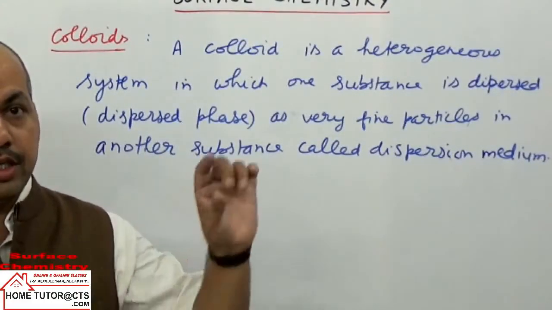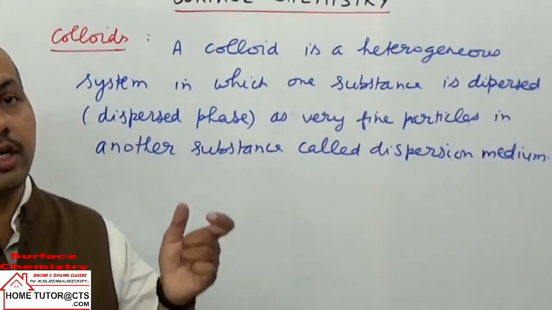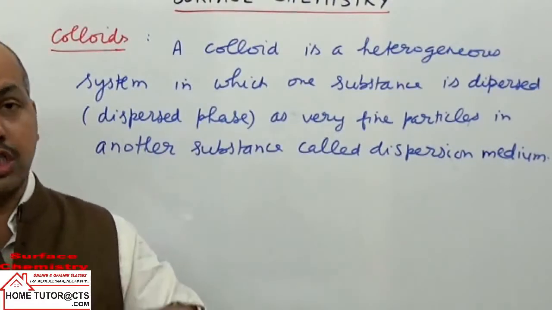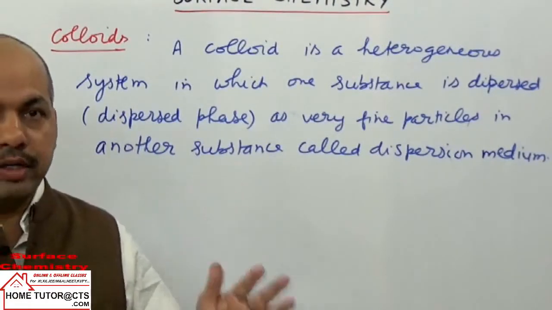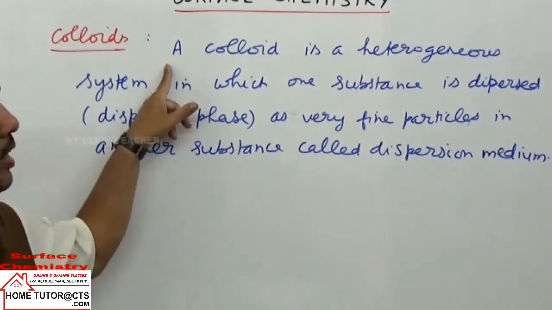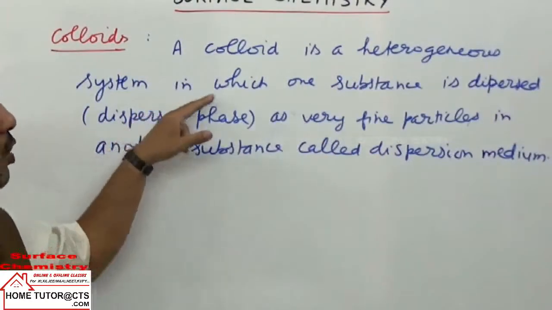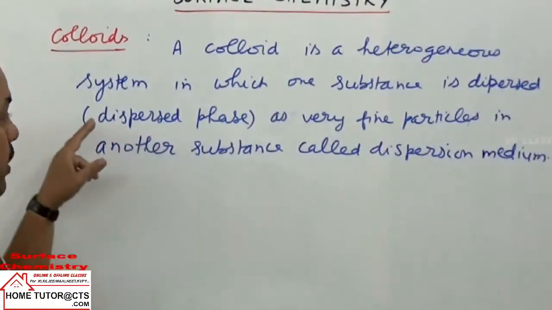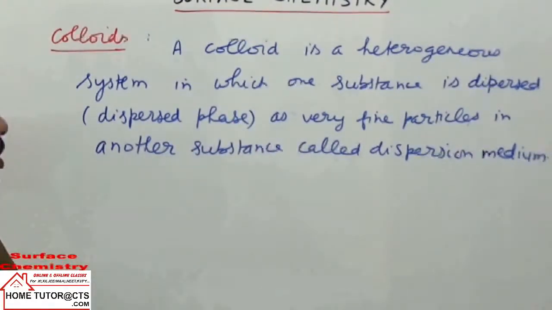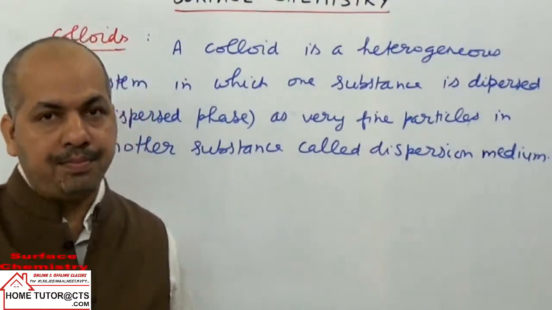Now in between the two, solution and suspension, we have one mixture called a colloidal mixture or colloidal solution. What is a colloid first? Write down the definition. A colloid is a heterogeneous system in which one substance is dispersed, called the dispersed phase, as very fine particles in another substance called the dispersion medium.